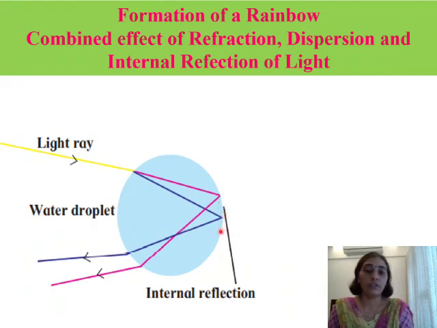But here at this point, we find internal reflection taking place because the critical angle value is crossed. It results in the total internal reflection, and so now you find that the rays get reflected back into the same medium from which they had come, and then at this point again we have refraction of light and dispersion of light taking place, and a band of 7 colors is formed, which is seen in the form of a rainbow. So all three phenomena take place in the same rainbow, that is refraction, dispersion and internal reflection.